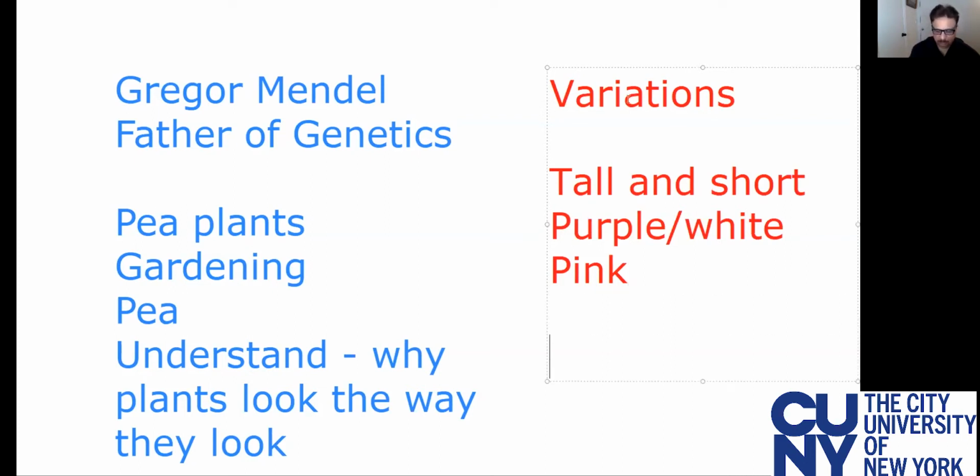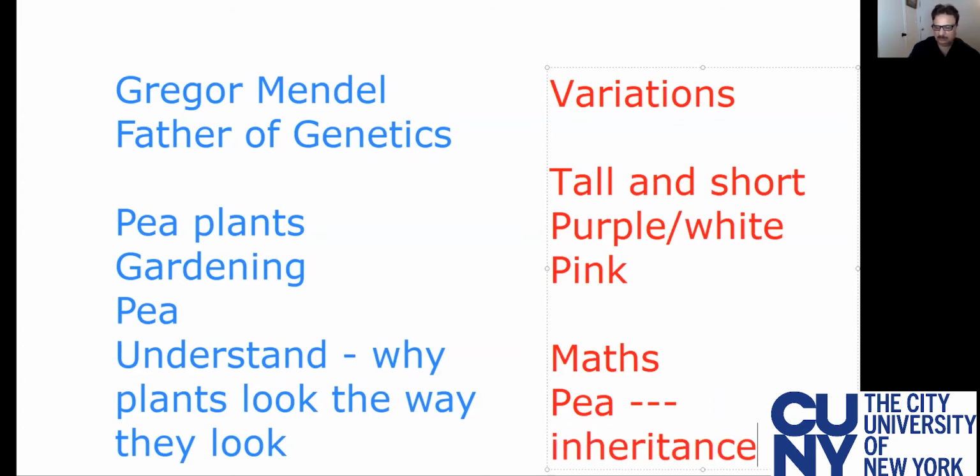And since he was very good at maths, he tried to give logic to his observations. His observations came to be known as Mendel's law of inheritance. Now, why is he called the father? Because through the inheritance of characters in pea plants, we can understand the inheritance of many human diseases.